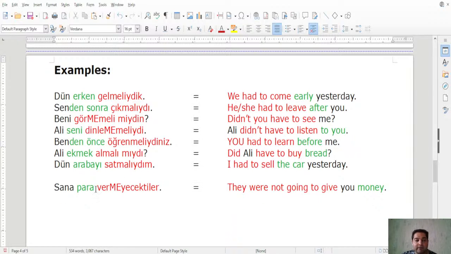And the last sentence we have here, sana para vermeyecektiler. They were not going to give you money. Vermek is to give, right? We already covered this above. So sana para vermeyecektiler.